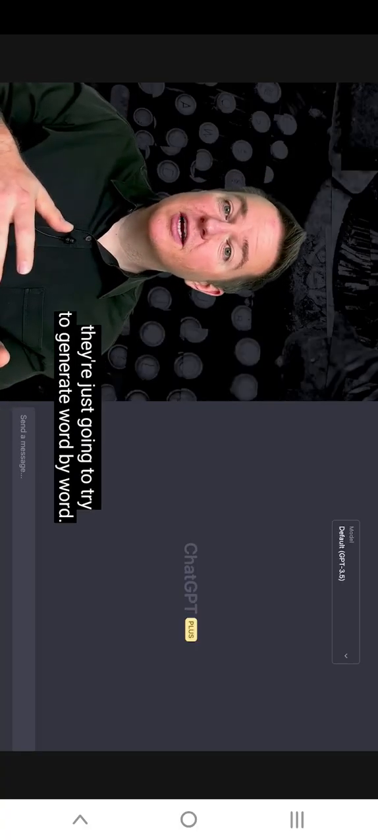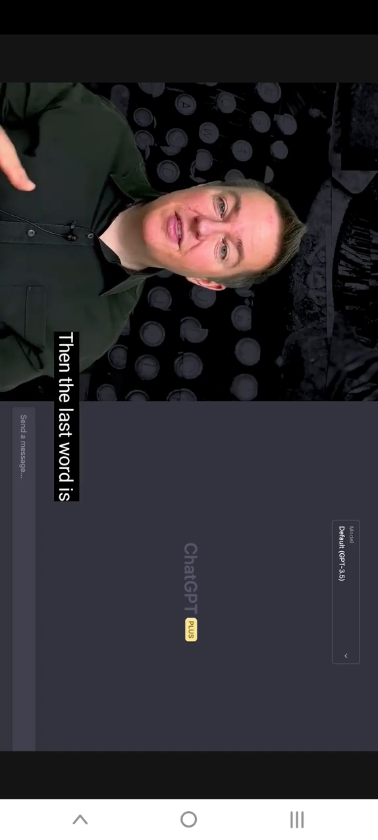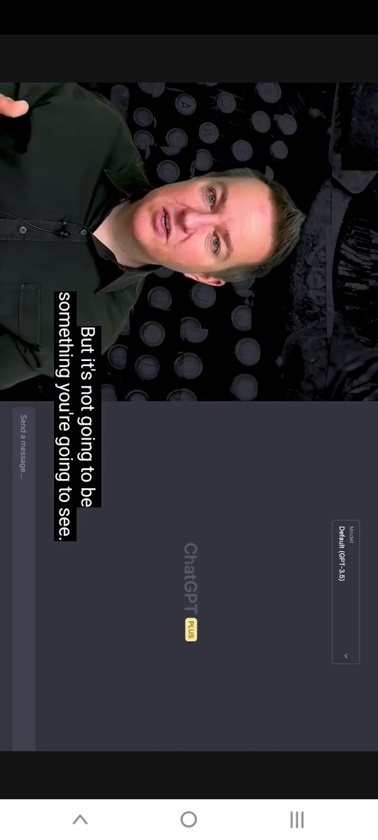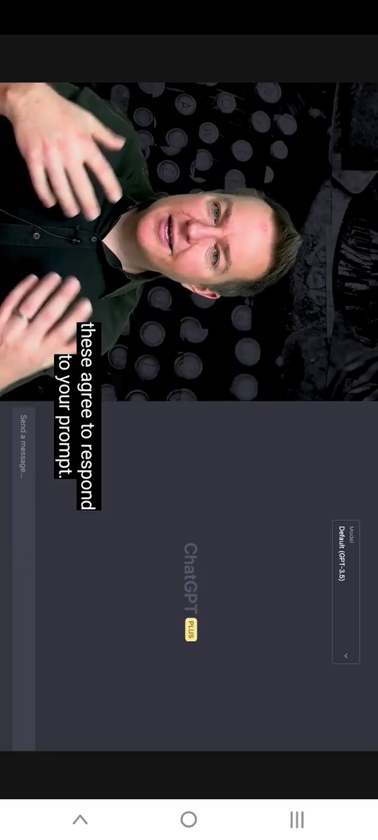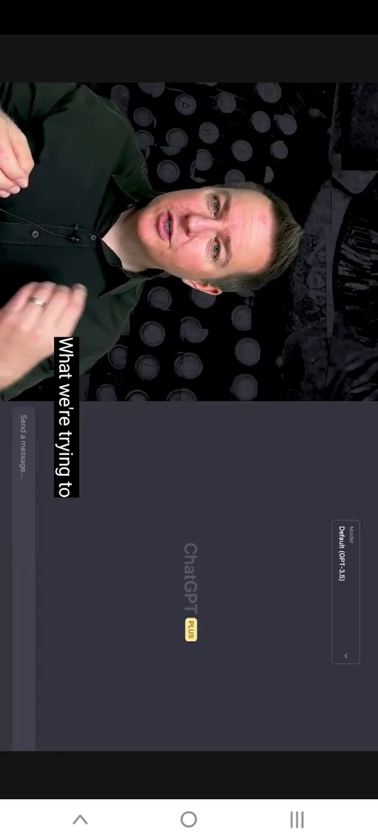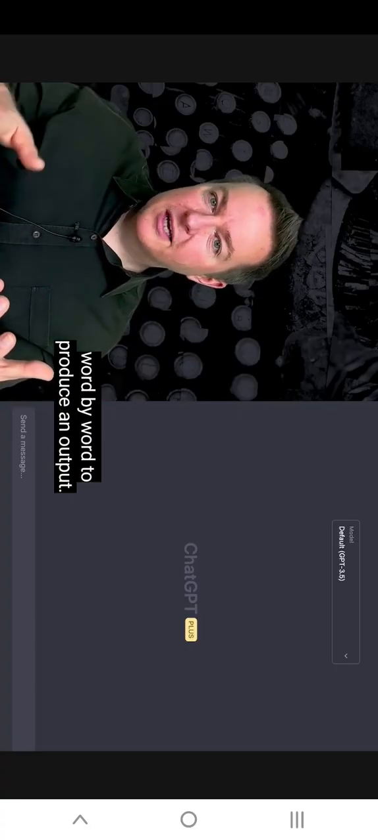Whatever your prompt is, they're going to try to generate word by word the next word that's going to be in the output until it gets to a point that it thinks it's generated enough, and then the last word is basically going to be the equivalent of stop. But it's not going to be something you're going to see. So what it's doing is basically producing words or tokens to respond to your prompt. And so what we're trying to do with large language models is produce prompts that then cause it word by word to produce an output.